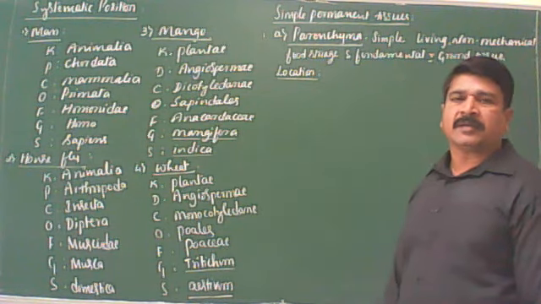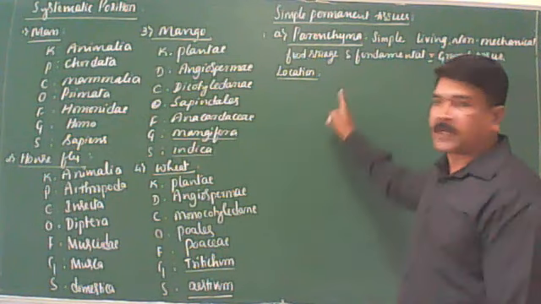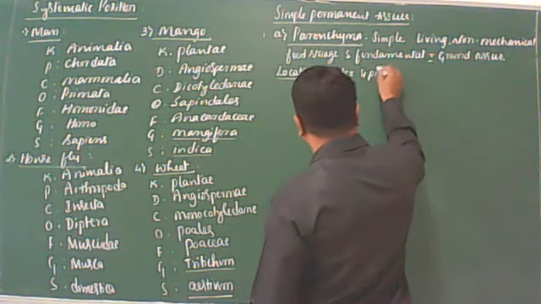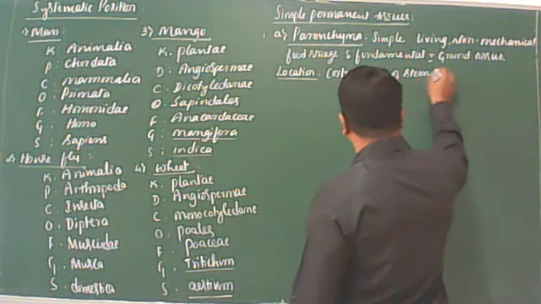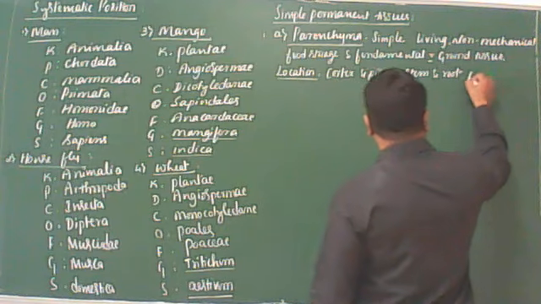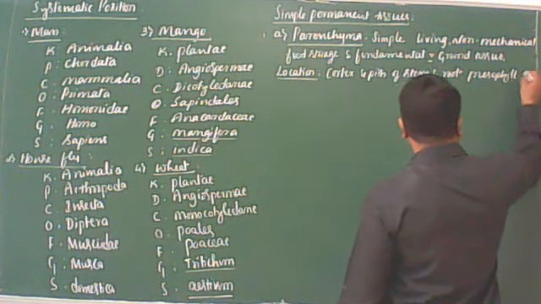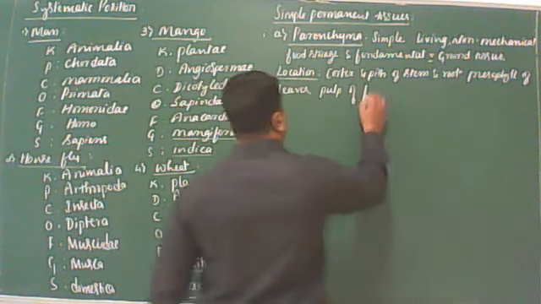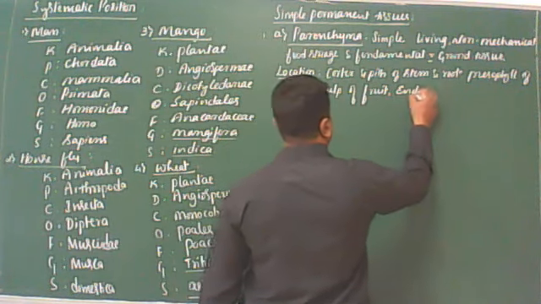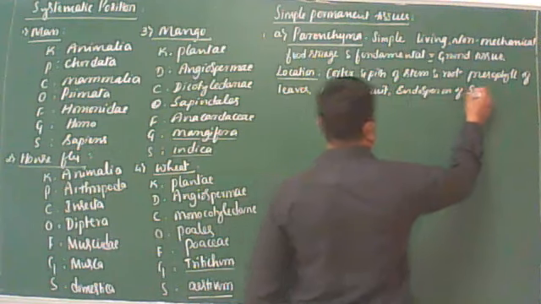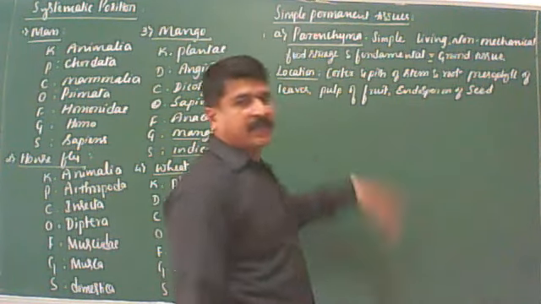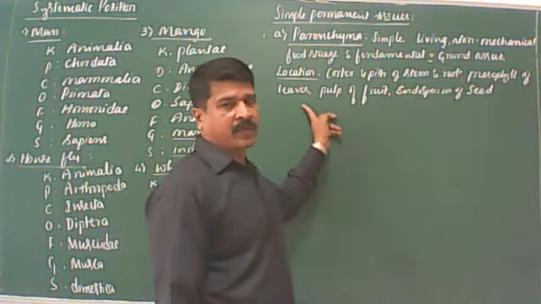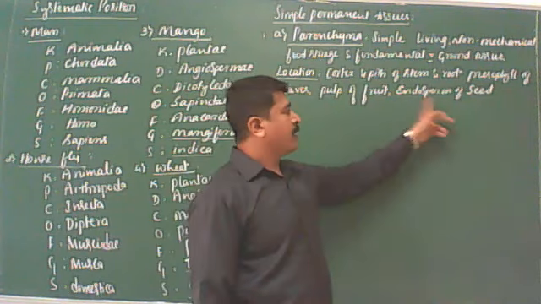Parenchyma is present in soft parts of the plant body, such as the cortex and pith of stem and root, mesophyll of the leaves, pulp of the fruit, and endosperm of the seed. Later we are going to discuss the mesophyll.